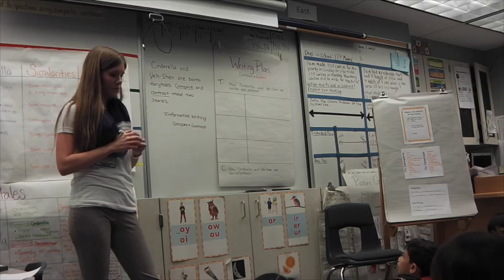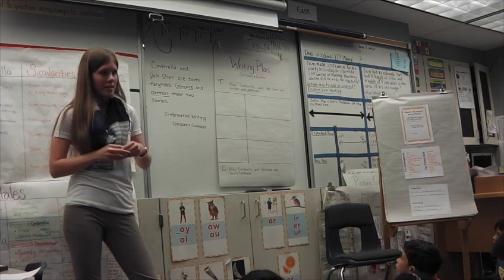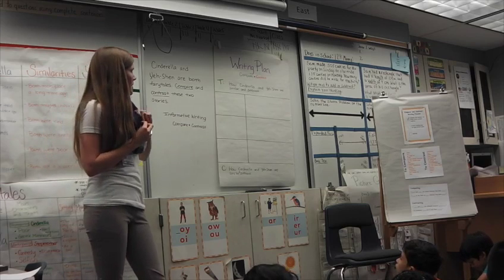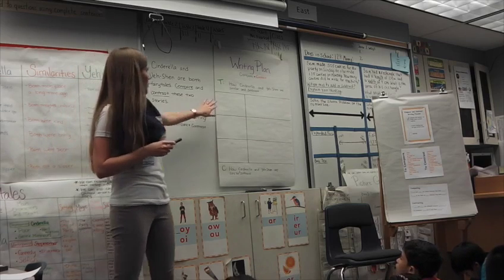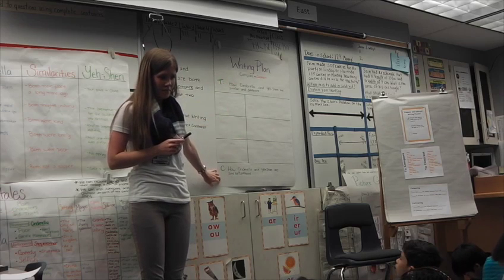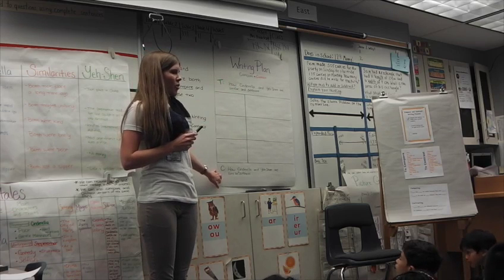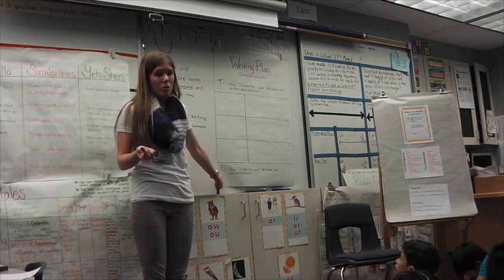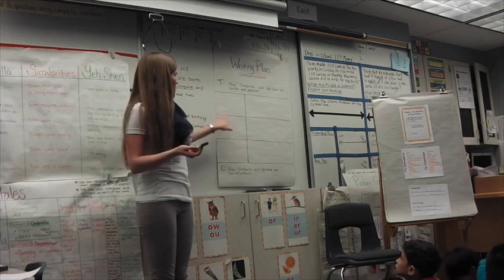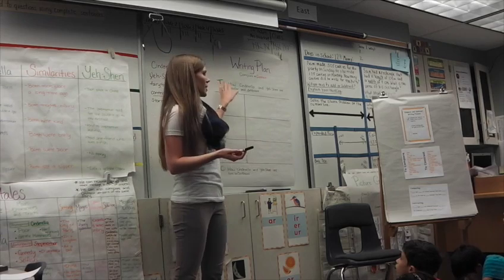Okay, so does everybody have this down for their list? Okay, perfect. So now that we have our topic and our conclusion, on our writing plan we need to figure out what the rest of our writing will be about. We have the topic, we have the conclusion.